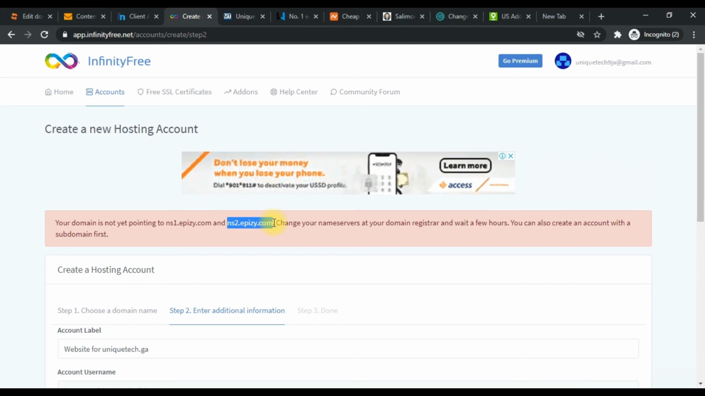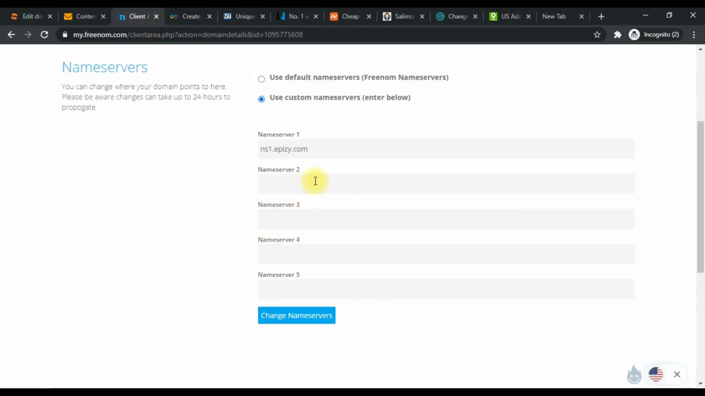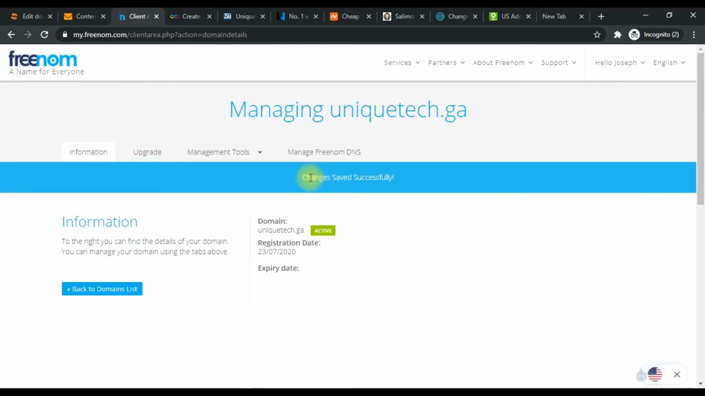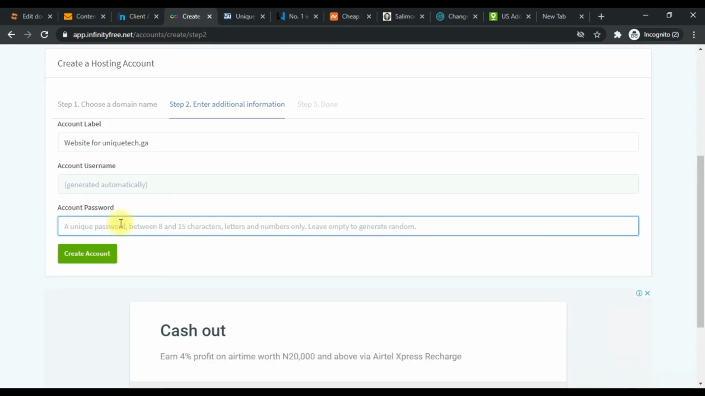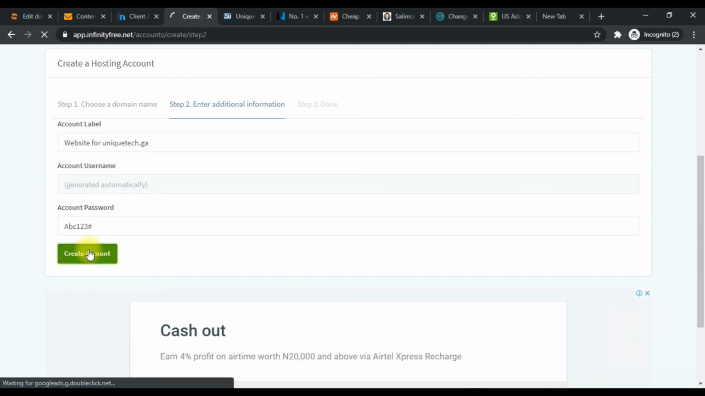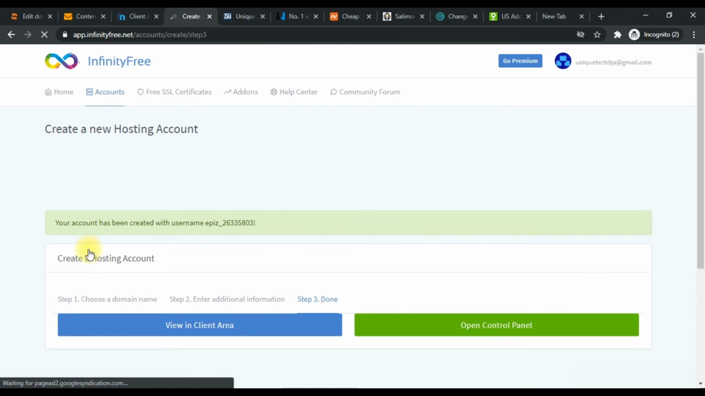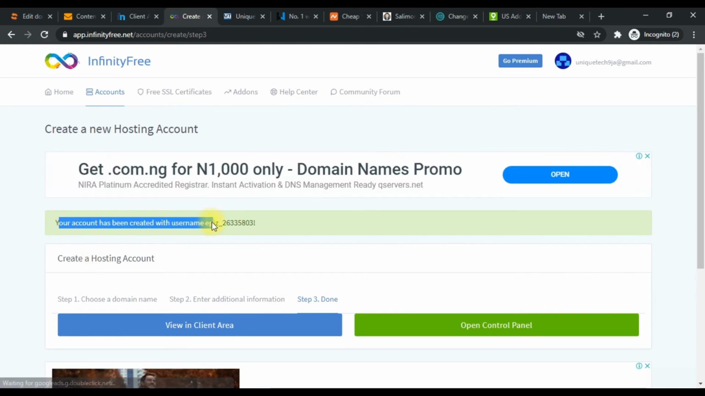So we can go back to our InfinityFree and then create our password now. It should work now. So create account, and just give it a while. Okay guys, after about 2 to 5 minutes, you can try again. So your account has been created. You notice this is another account. Anyway, we can go to the client area now.